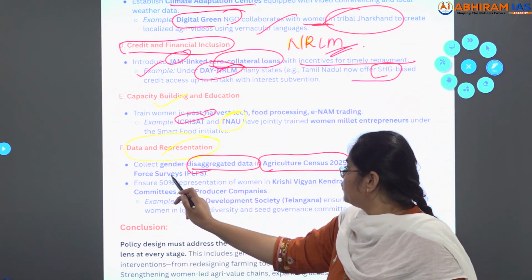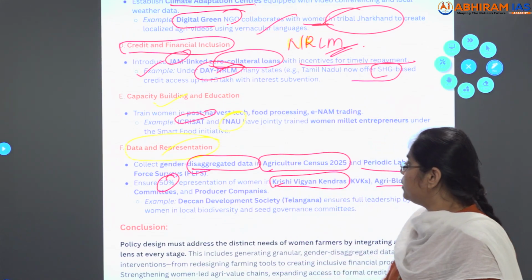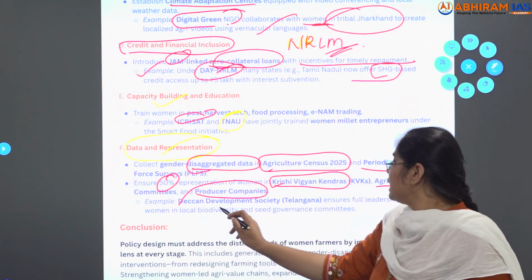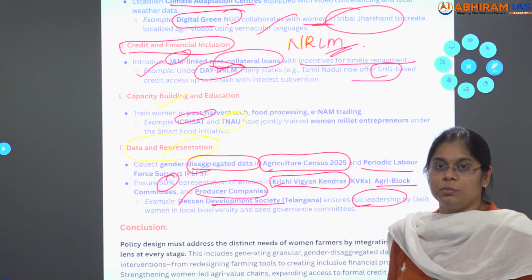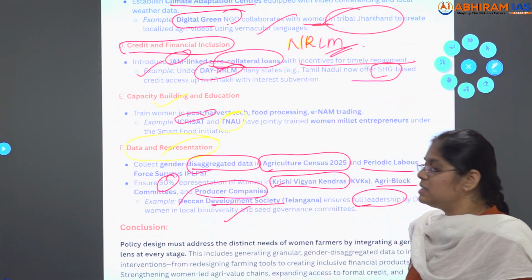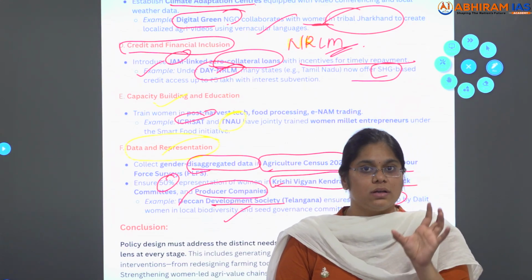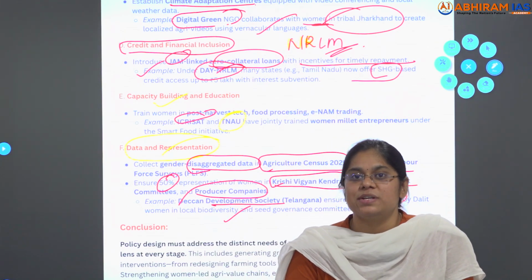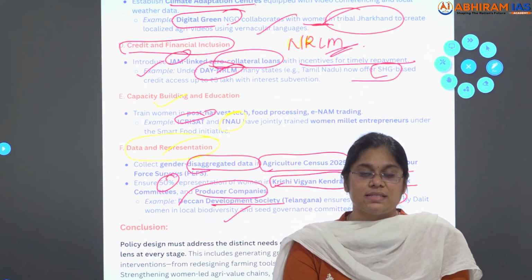Example: 50% representation of women in Krishi Vigyan Kendras, agri block committees and also producer companies. And the example I have given is that the Deccan Development Society in Telangana ensures full leadership by Dalit women in the local biodiversity and seed governance communities. So I have given a proper subheading, points under the subheading, statistics, and I have given a nationwide example and also a statewide example.